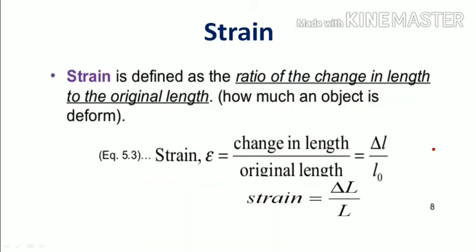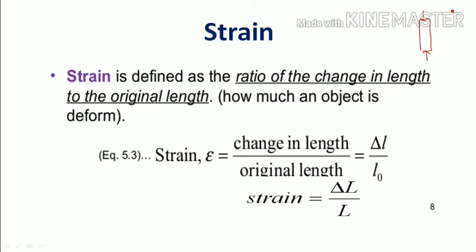Next, strain. What is meant by strain? Whenever you apply a force on a body, automatically it changes its length depending upon the force. The length may decrease or the length may increase.